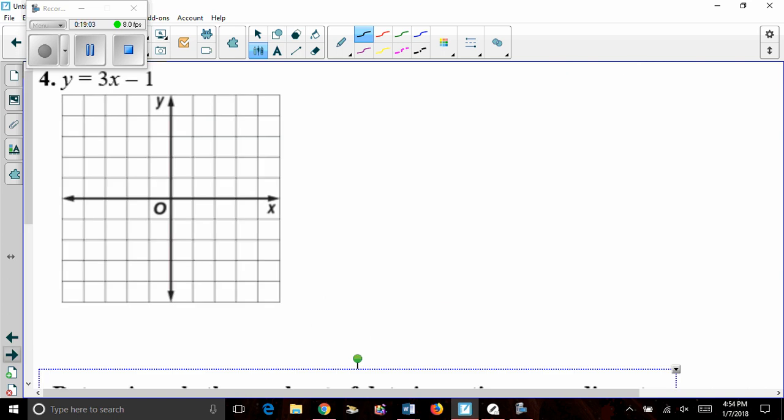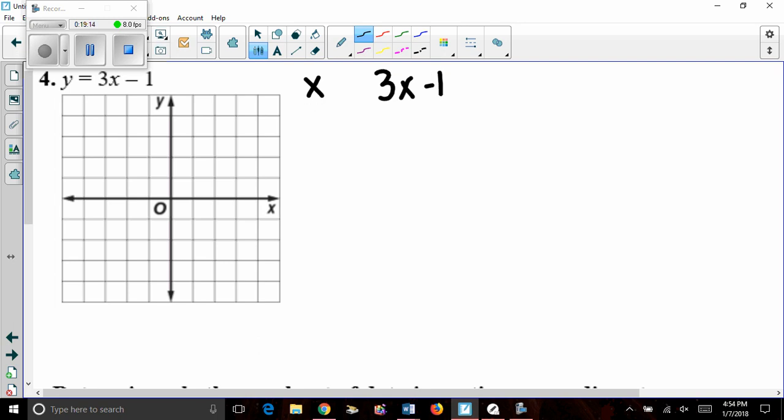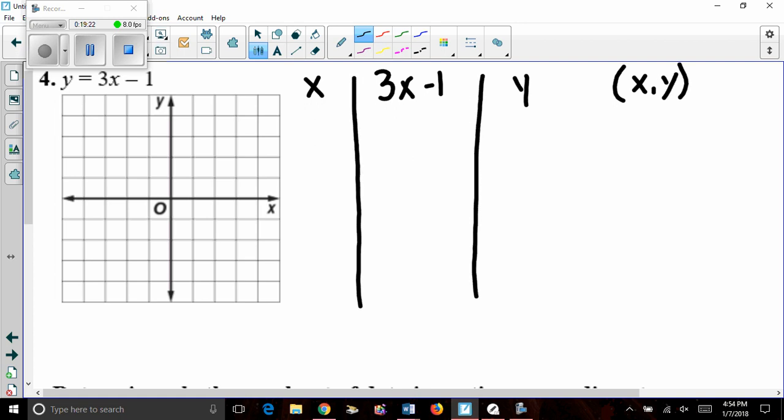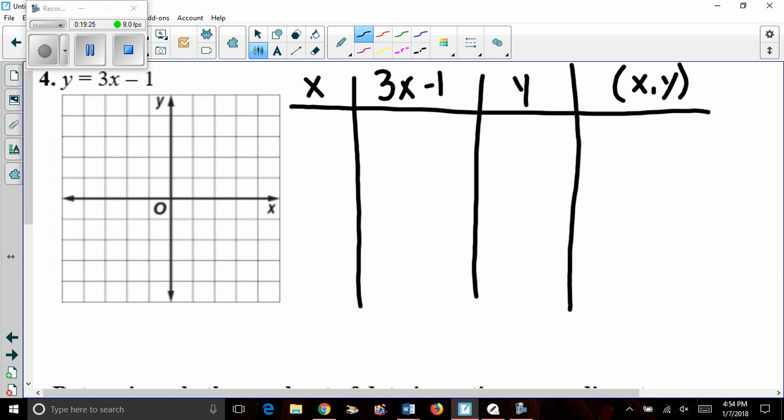All right, so here's your example. I would like for you to do this example on your own. I will help you in showing you what the table looks like, but I would like you to take this equation and use the table to find all of your coordinates for this graph. Pause the video, do the work, and when you start the video back up, all the answers will be right in front of you to see how you did. So pause the video in 3, 2, 1, pause.